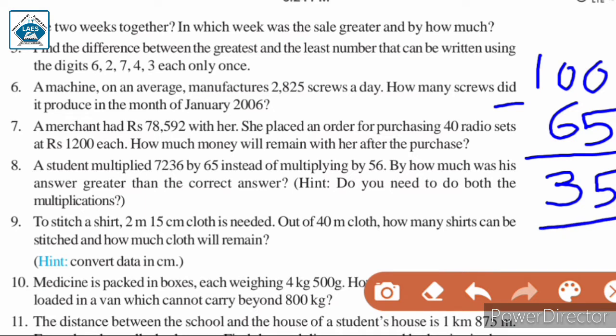So similarly, initially she had 78,592 and she spent an amount in purchasing 40 radio sets. So first we will calculate the cost of 40 radio sets, and then we will calculate the money left with her by subtracting the cost of 40 radio sets from 78,592. So let us see the solution.